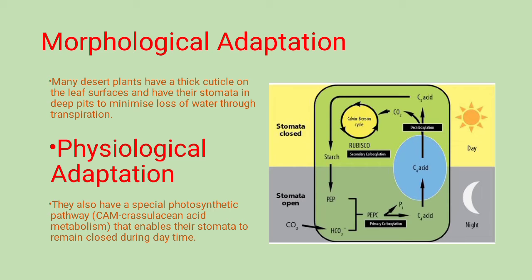But in desert plants, the stomata are closed during the daytime and they are open during the night time. So their stomata are active during the night time. That occurs in the CAM pathway, crassulacean acid metabolism, and this CAM pathway takes place in desert plants. So that is the physiological adaptation which takes place in desert plants or dry plants.